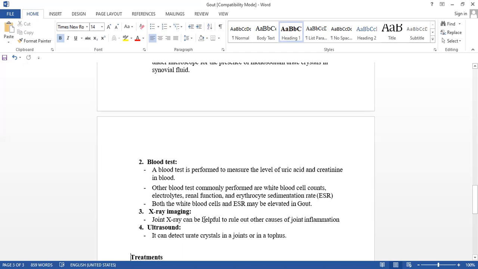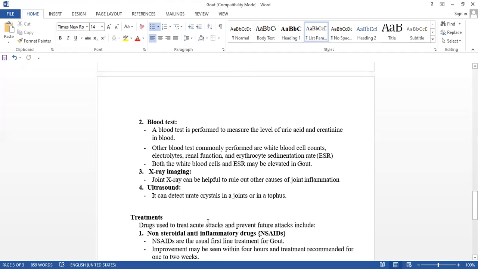Joint X-ray can be helpful to rule out other causes of joint inflammation. Ultrasound takes images and detects urate crystals in the joints or in a tophus. That is the increase in urate metabolism.